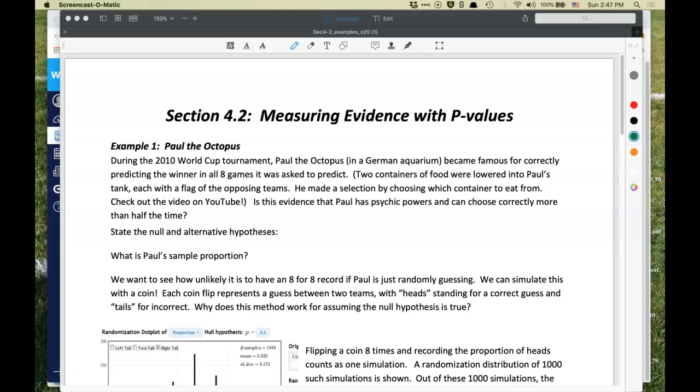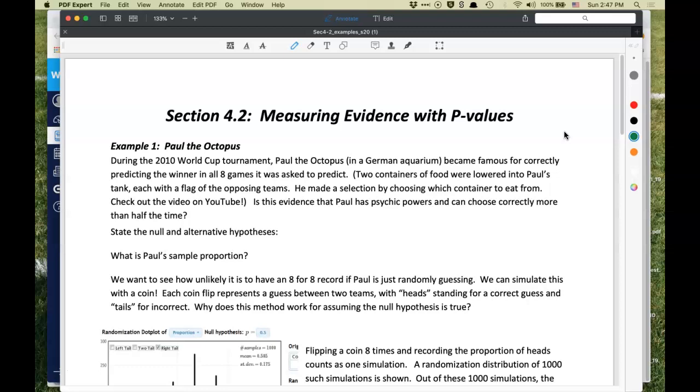Hi guys, welcome to the Section 4.2 Examples screencast. I want to take you through a few examples to give you some practice working with StatKey and doing the randomization tests that we're learning about in this section.